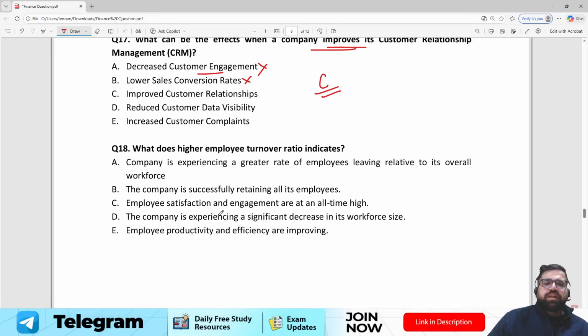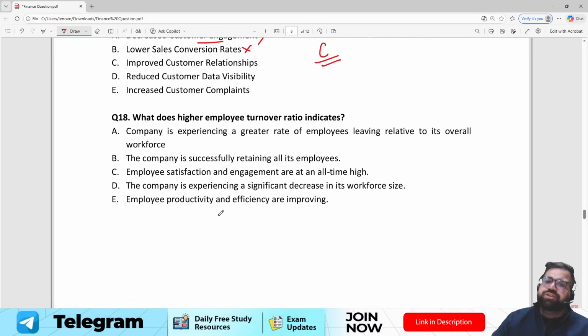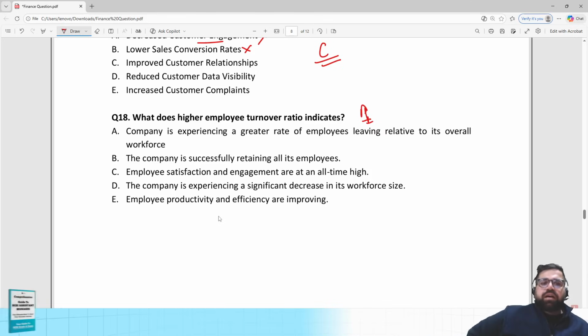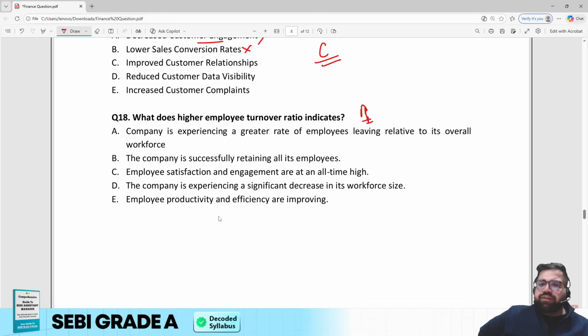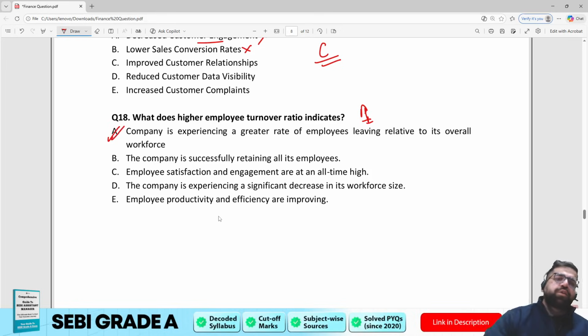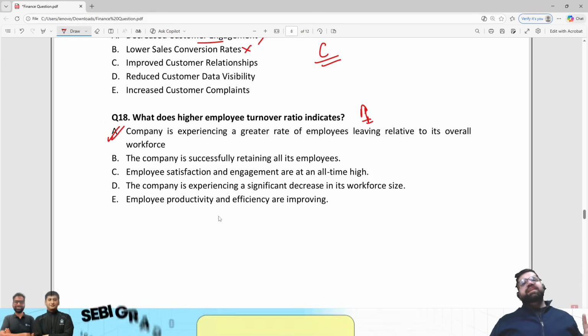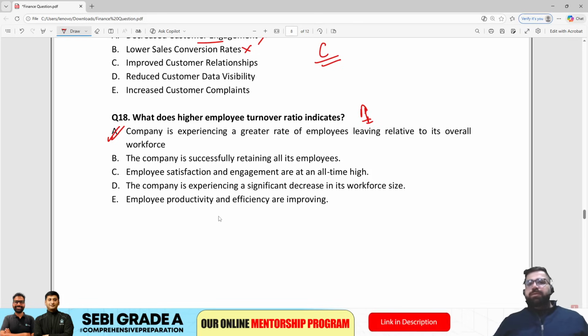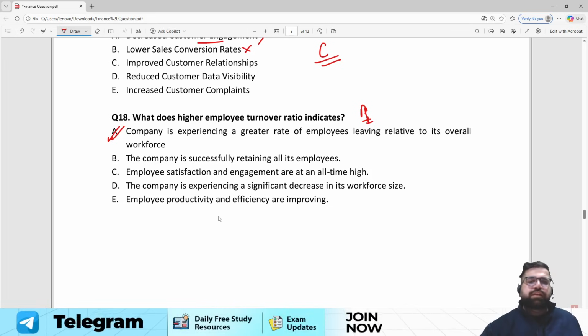18th. What does a higher employee turnover ratio indicate? If your employee turnover ratio is high, it means that people are leaving the company at a very high frequency. A company is experiencing a greater rate of employees leaving relative to its overall workforce? Yes. Higher turnover means that employees are not staying in the company. They are moving out because they are not happy with the culture of the company. So the correct answer to this particular question will be option number A.